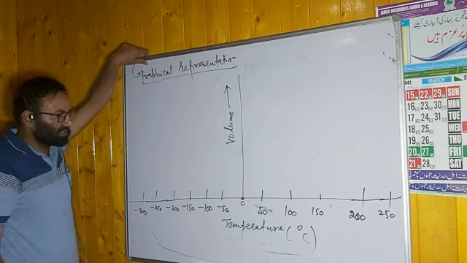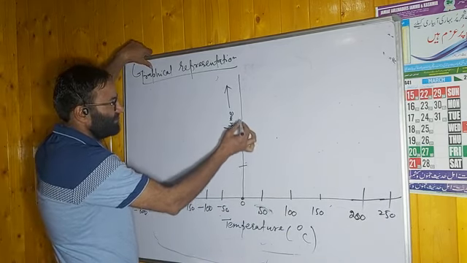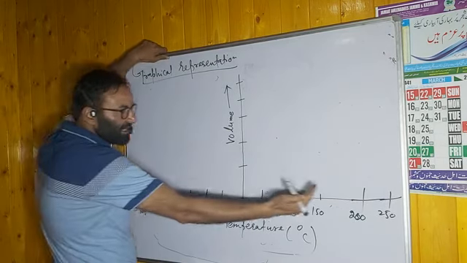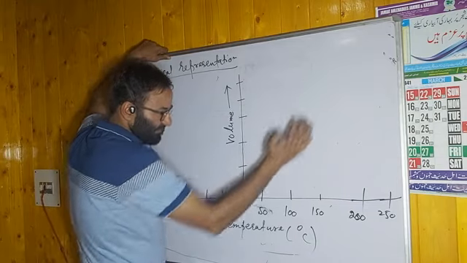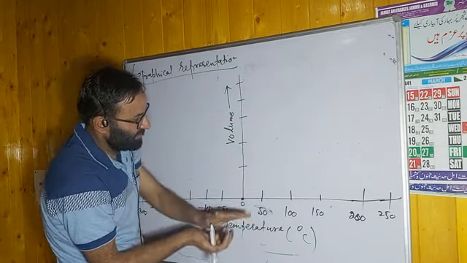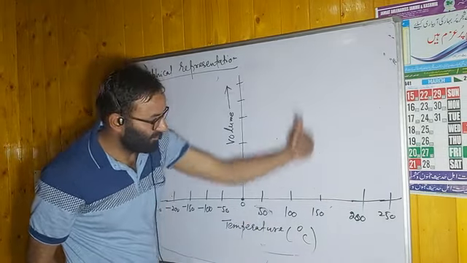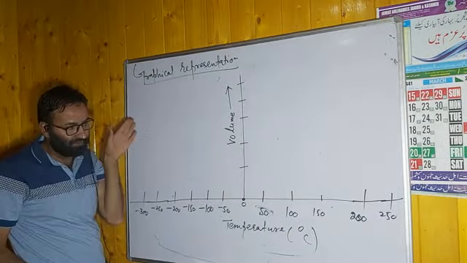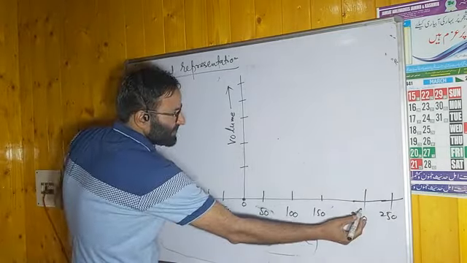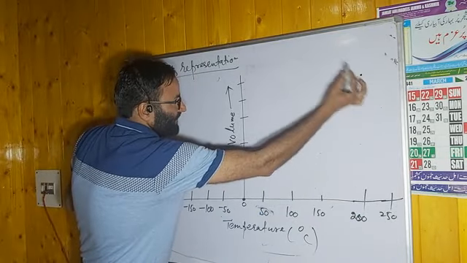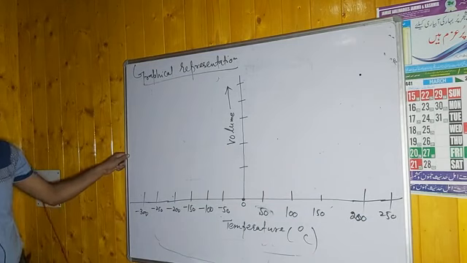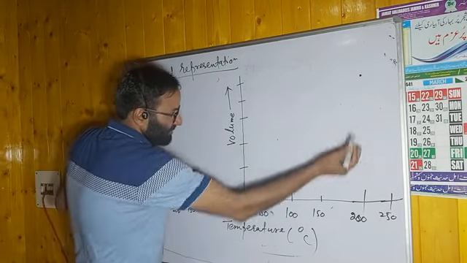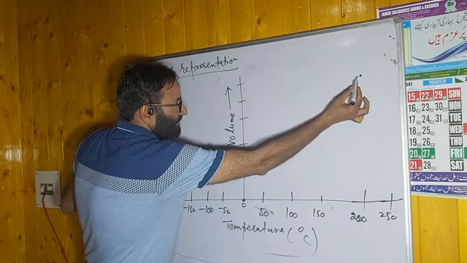Dear students, it is clear that, for example, it will have some values of volume. Don't bother about the values. From the graph, it is clear that when the temperature is high, volume will be high. When you decrease the temperature, what will happen to volume? It will, as usual, decrease. Temperature high, volume high. When you decrease the temperature, volume will decrease.